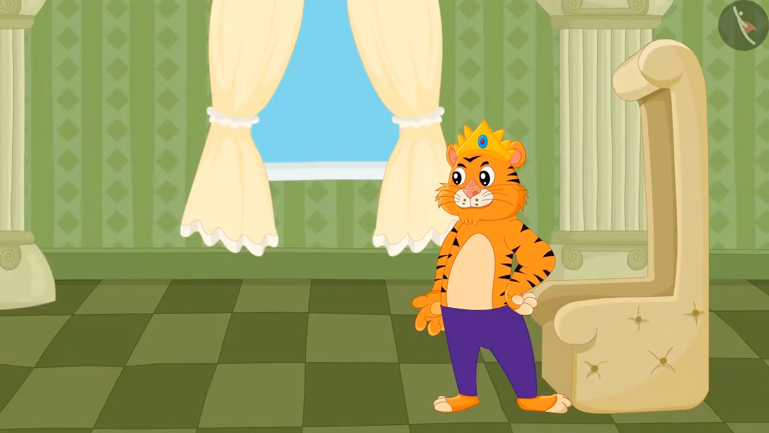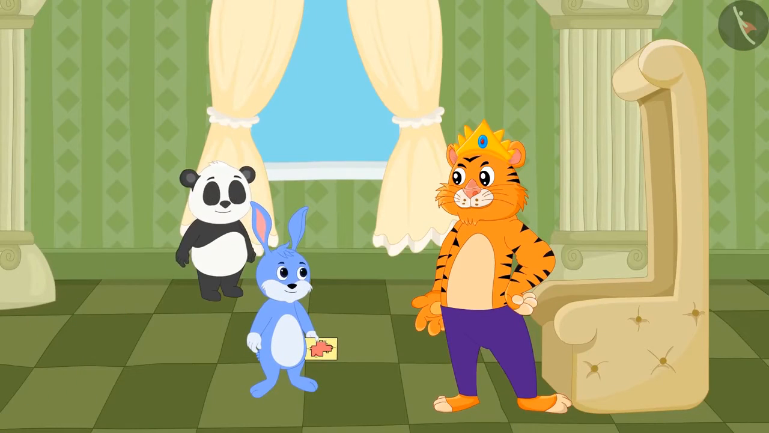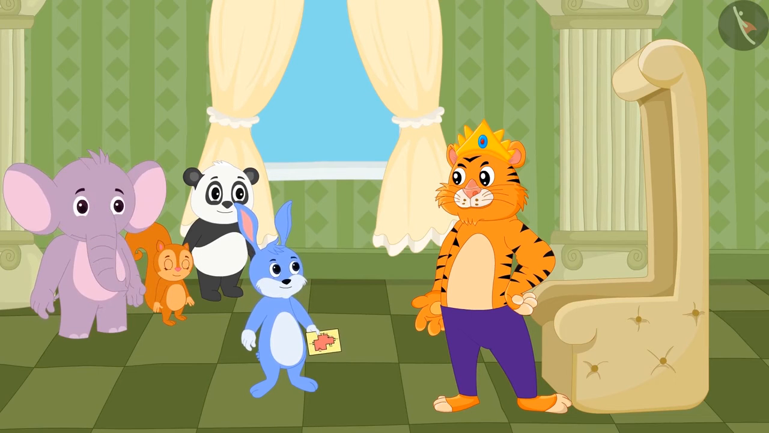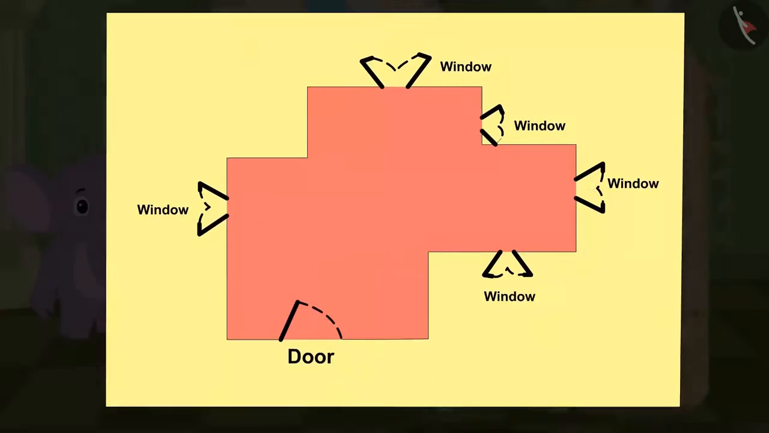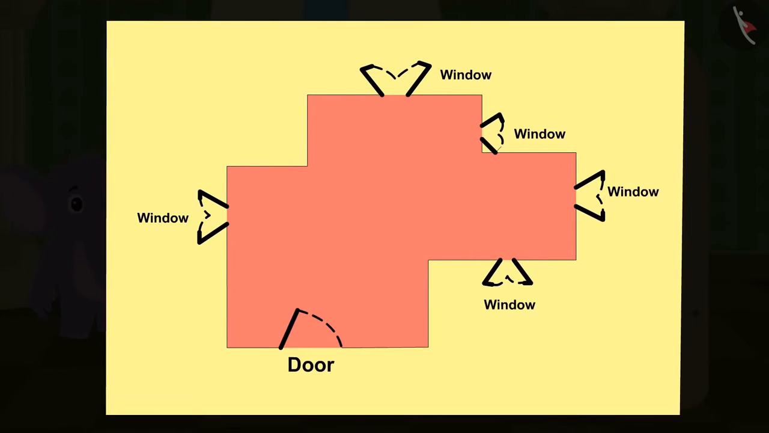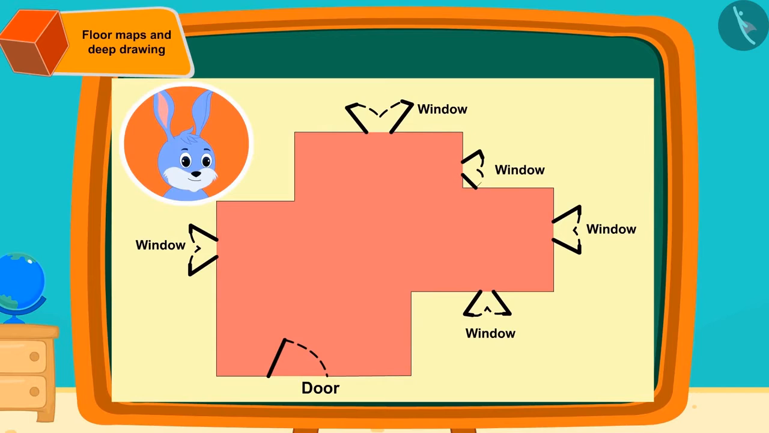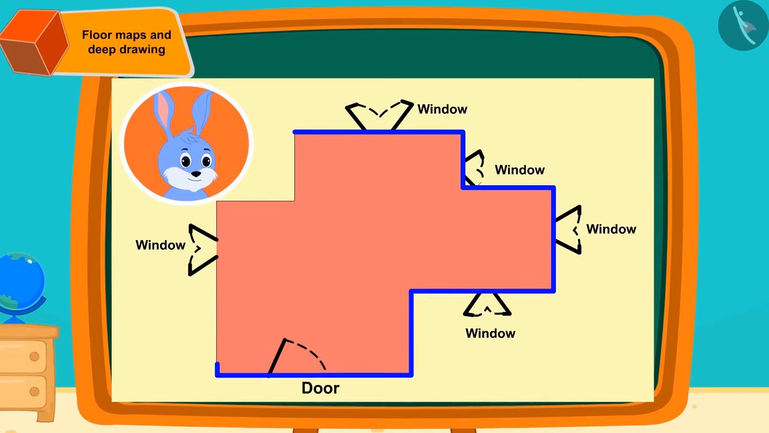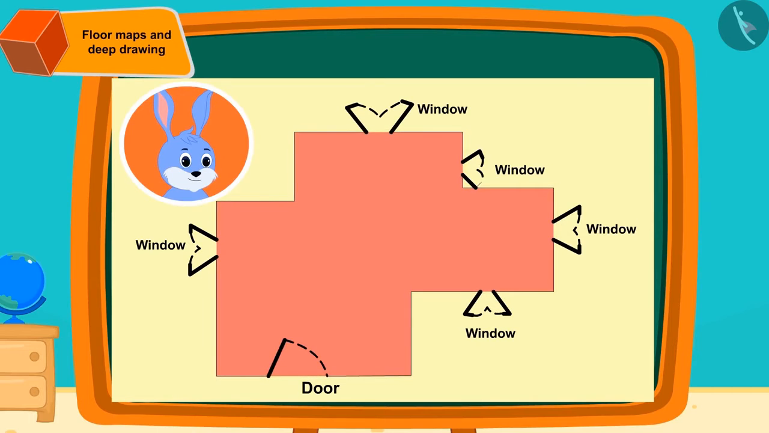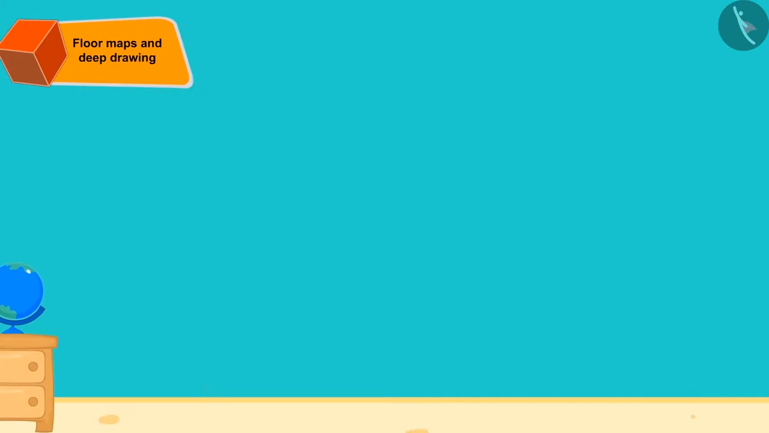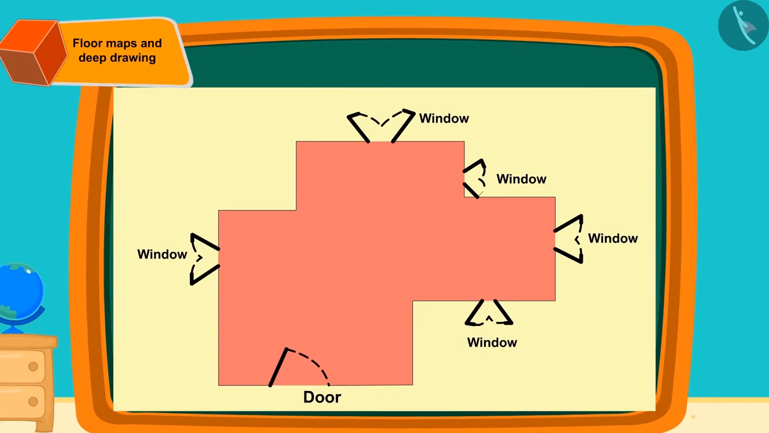The very first day, Bunny reached the king first with a floor map to renovate his room. The floor map looked like this. Kids, do you know about a map of the floor? From the map of the floor of a room or the house, we can find out where the windows and doors are in it. Can you tell by looking at the map of the floor how many windows are there?